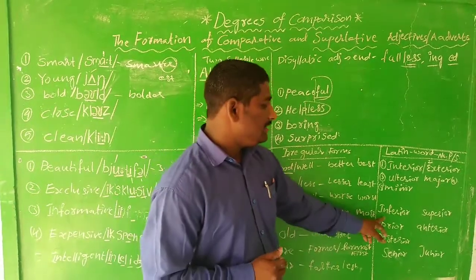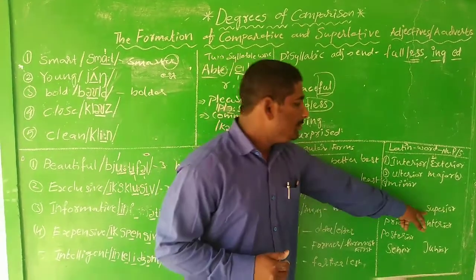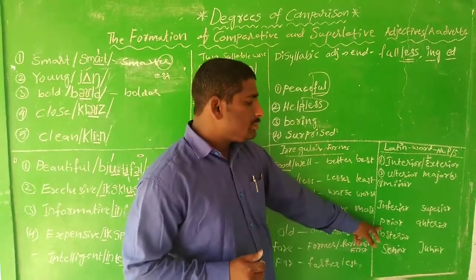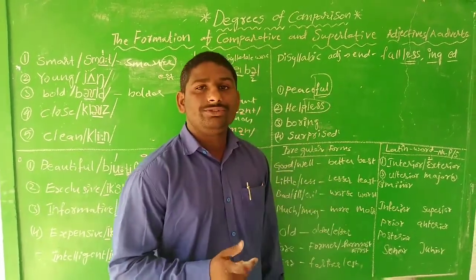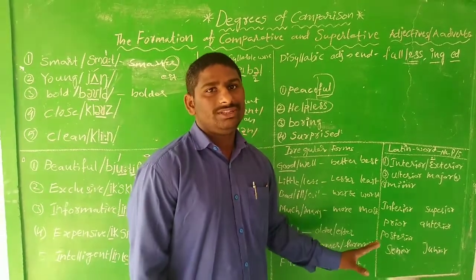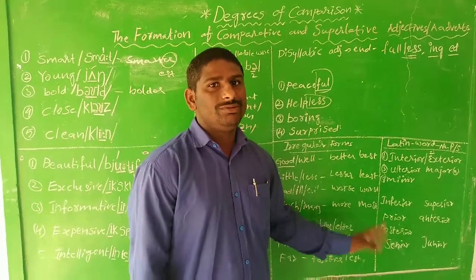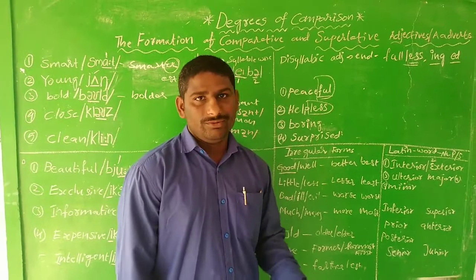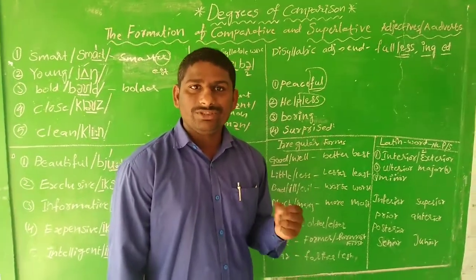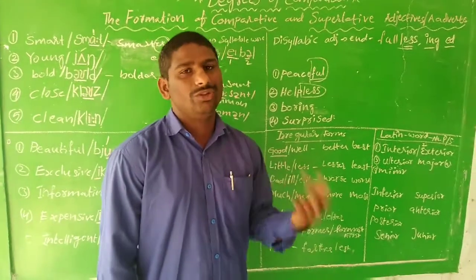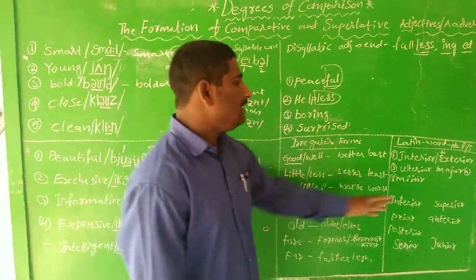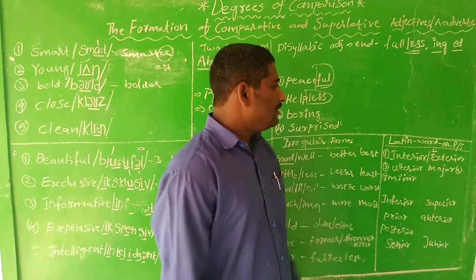So you can use inferior to, superior to, anterior to, posterior to, senior to, junior to. This is the exceptional case you need to remember. But you cannot use than, because than is the word we use in the comparative degree when you are comparing between 2 persons or more than 2 persons. Okay? So that is the point you need to remember.